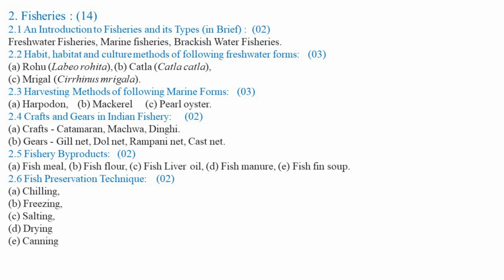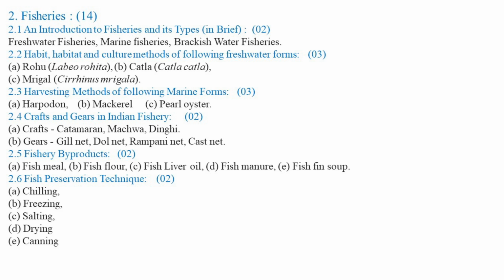So in brackets, these are the scientific or zoological names of the freshwater fishes, which are the major carps, which have a much larger size and the potential to provide a large quantity of fish protein in the form of their flesh.